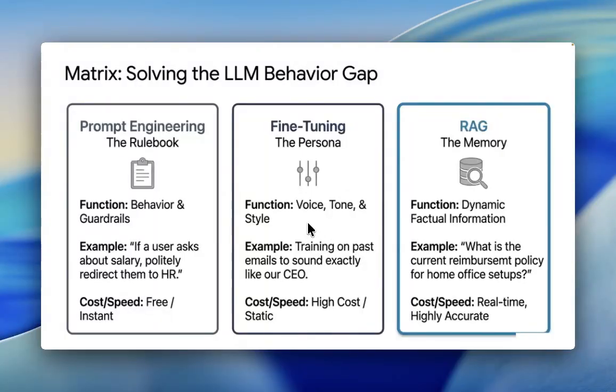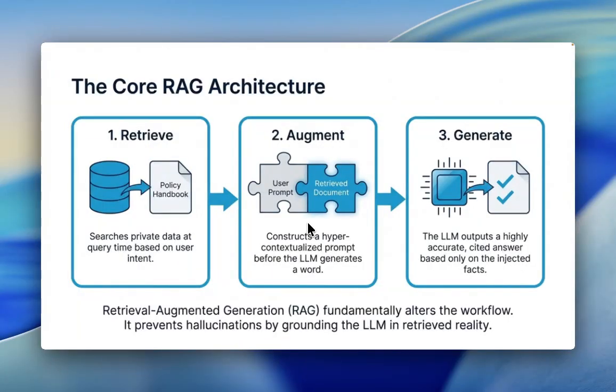RAG: the memory. Function: dynamic, factual information. For example, what is the current reimbursement policy for home office setup? Cost and speed: real-time, highly accurate. The core RAG architecture. Retrieve: search private data at query time based on user intent. Augment: user prompt plus retrieval, constructing a hyper-contextualized prompt before the LLM generates a word. Generate: the LLM outputs a highly accurate, cited answer based only on the injected context.